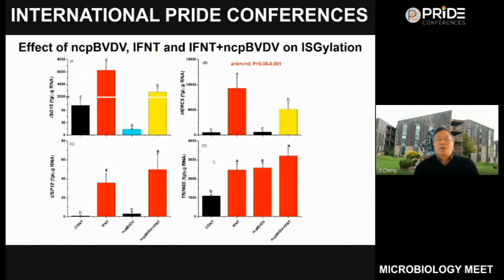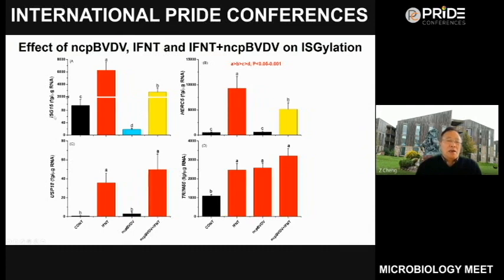And next, we tested the effect of treatment on interferon stimulated gene (ISG) production. The first four are the genes involved in isolation. Isolation is important for immunity and pregnancy recognition.